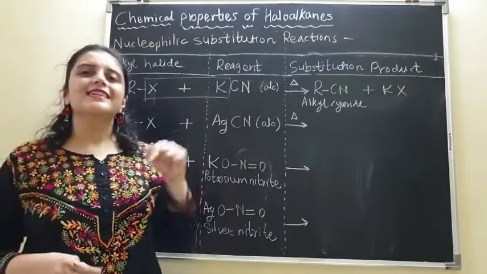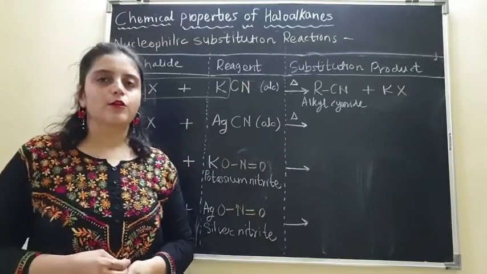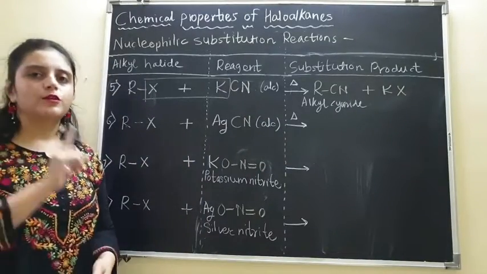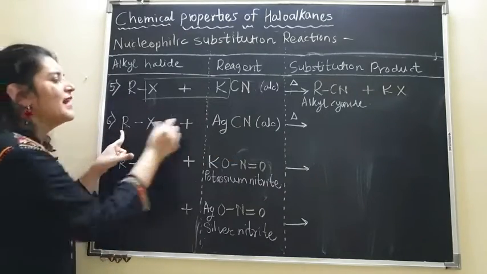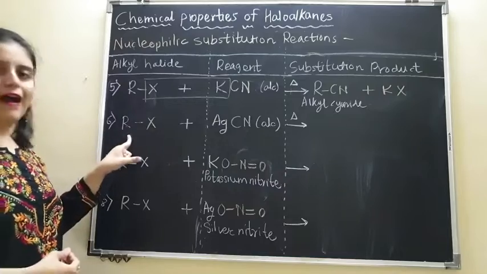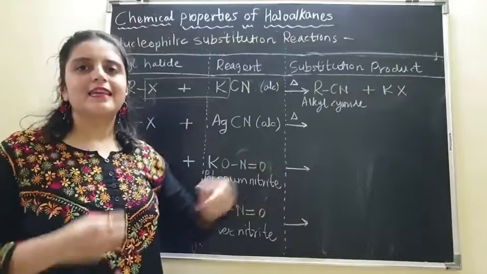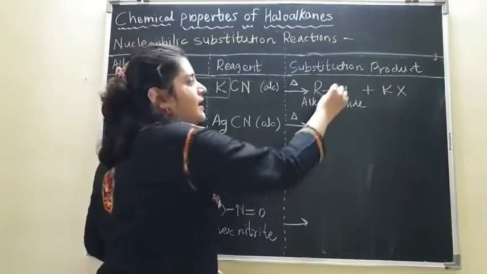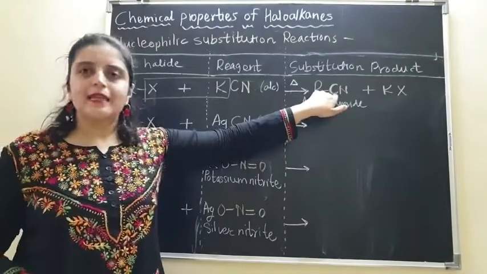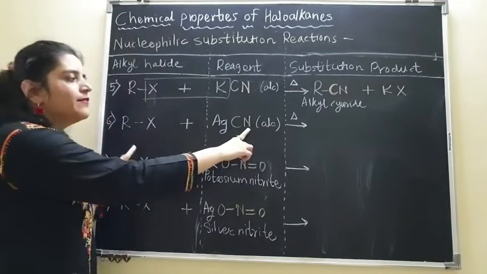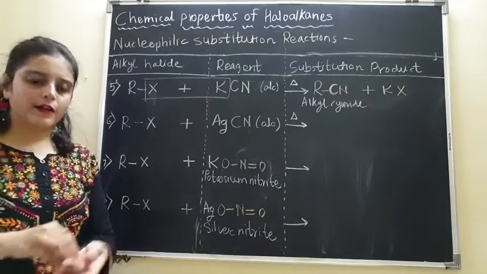Now the next reaction is RX plus AgCN. Here also you can see the CN group, so you may feel that alkyl cyanide is going to be formed here also, but the reaction is going to be different. In alkyl cyanide, the attachment was through the carbon atom, a bond between R and C. But now the bond will form from the nitrogen side of the nucleophile.